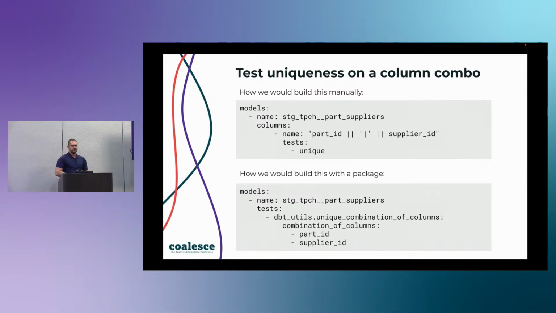Within dbt utils, there is a macro called, or a test called unique combination of columns. And what it allows you to do is put the columns in, so part ID and supplier ID, and instead of concatenating them together, it would write the SQL exactly like you would expect it to write the SQL. So it'll select these columns, group by, returning anything that has a count greater than 0. So you don't run into these issues of when you concatenate two fields together.